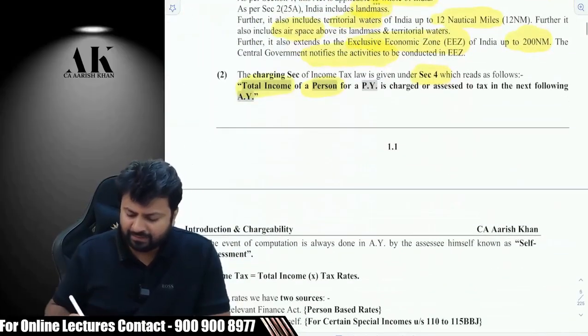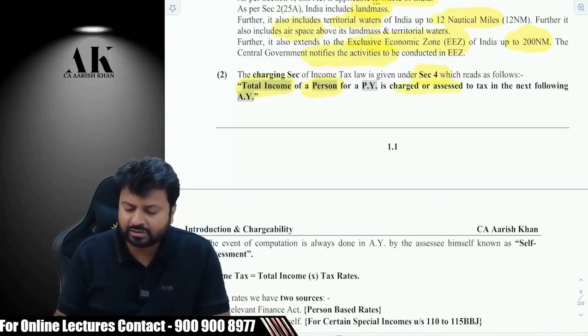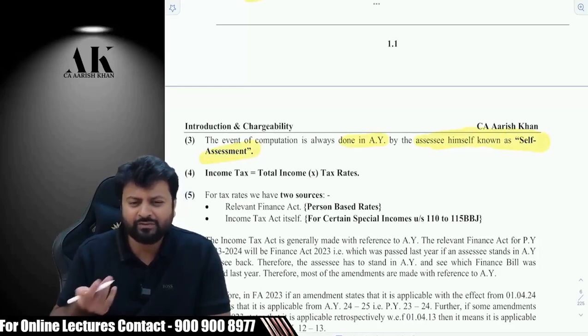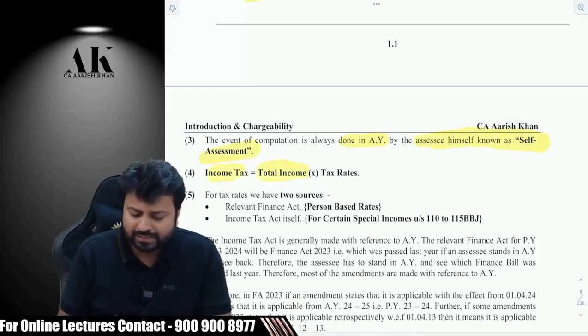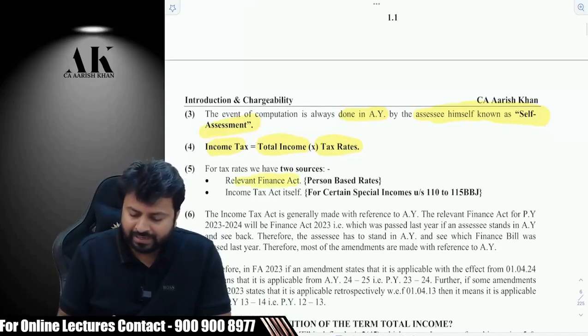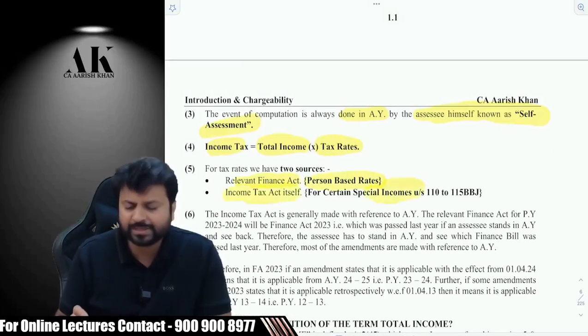So total income of a person for a previous year is charged or assessed to tax in the next AY. The computation is always done in the AY by assessing himself, known as what? Self-assessment. You have to first compute. Income tax is total income into tax rate. For rates, there are 2 sources: the relevant Finance Act, with person-based rates, and the Income Tax Act for certain special incomes.